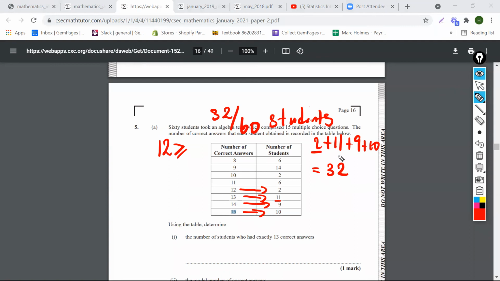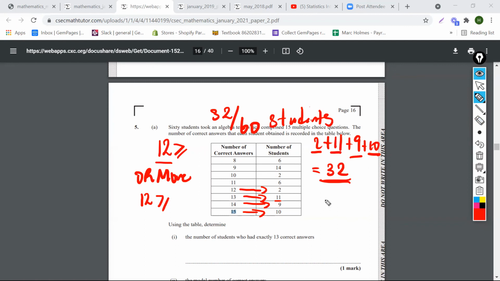So if we add 2, 11, 9, and 10, that would give us 32. Right? 32 students got 12 or more on the exam. 12 or more out of 15. Cool? So these students got 12 or more.